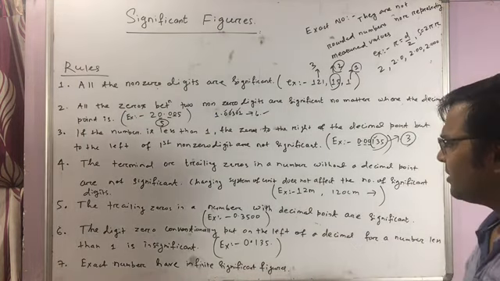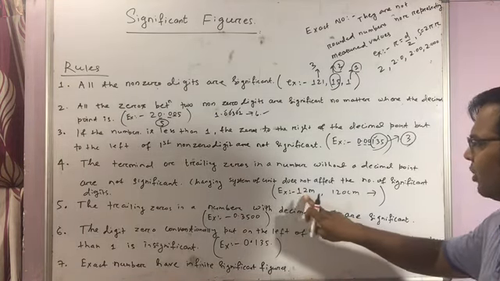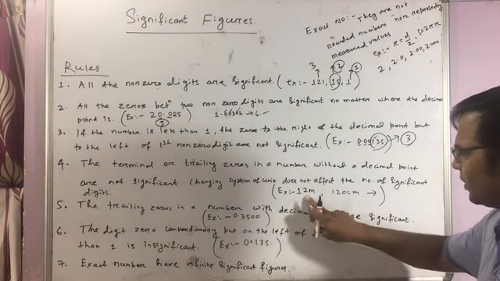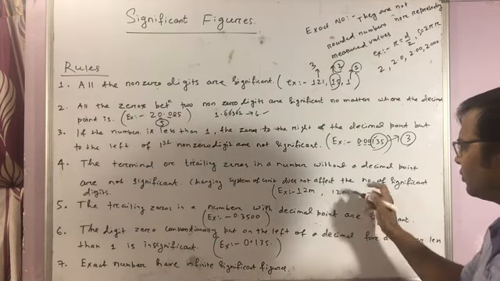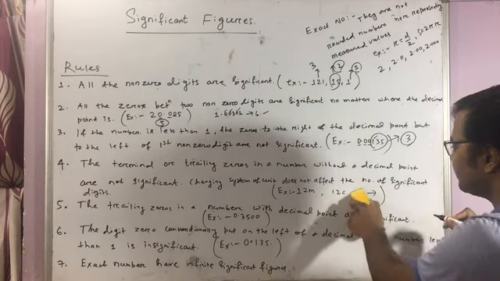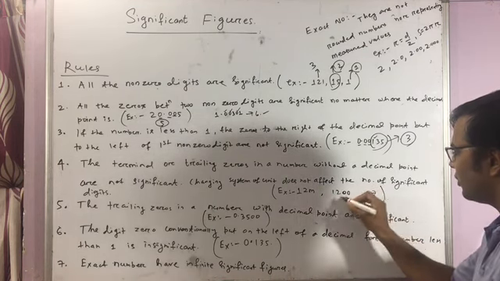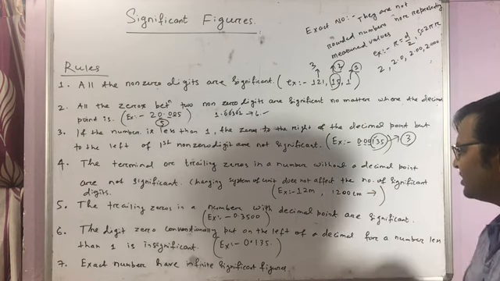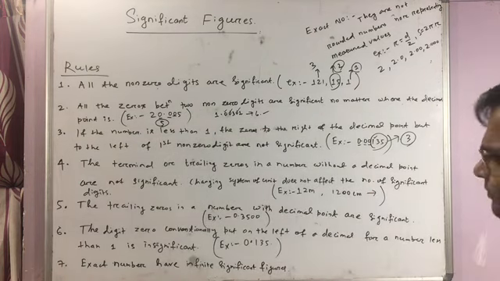So take the example. Suppose one measurement you got is 12 meter. 12 meter means how much? 1 meter is equal to 100 centimeters, so it is 1200 centimeter. Got?